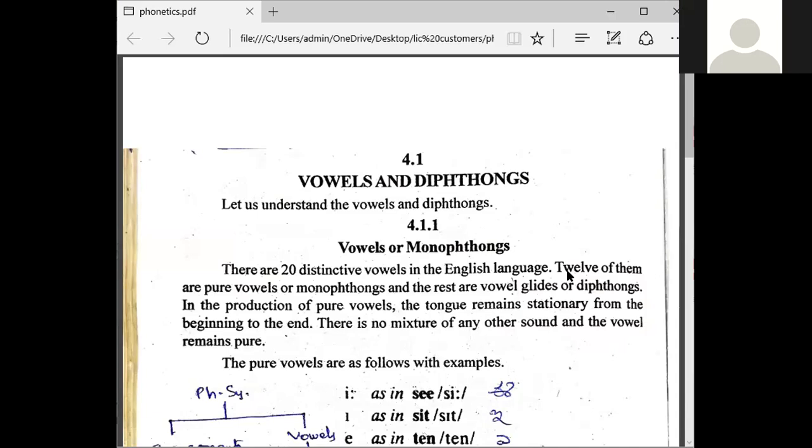Vowels and diphthongs. There are vowels called monophthongs. Vowels are also called monophthongs. These phonetic sounds are 44. Among them, vowels are 20 and consonants are 24.